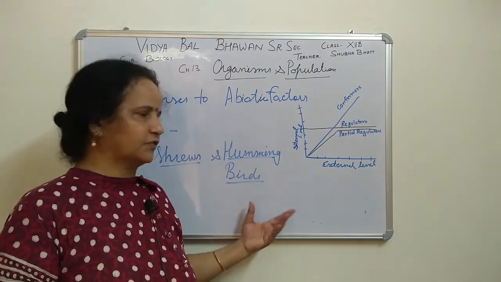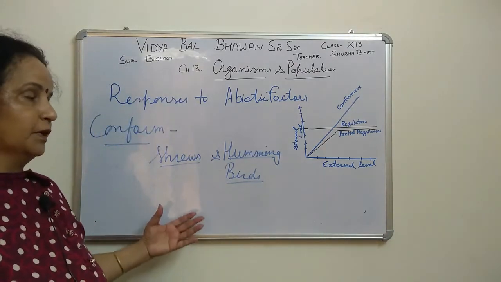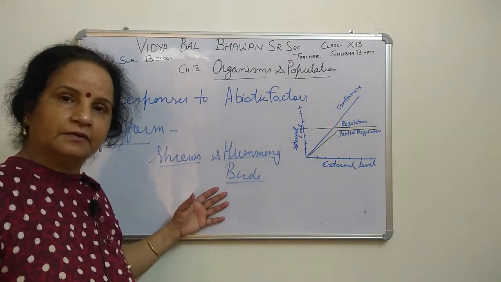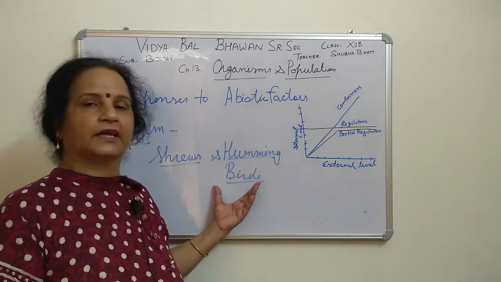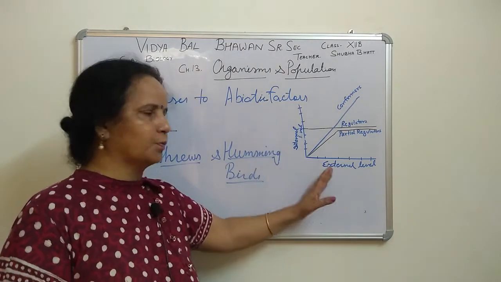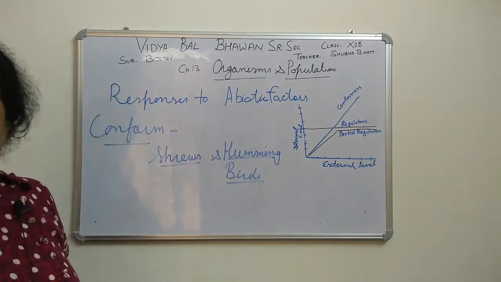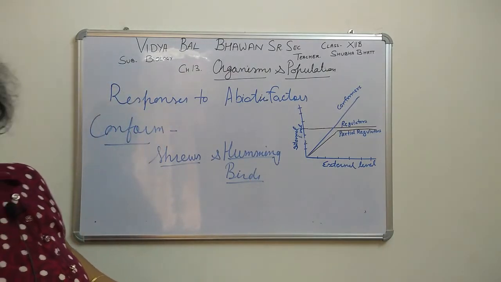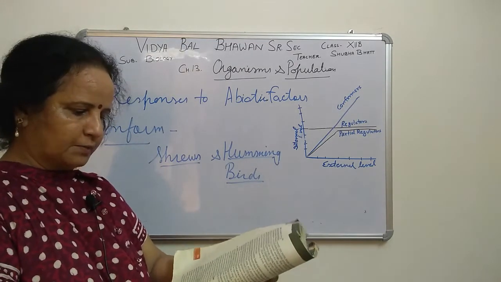So whatever the stressful conditions are, they have to cope up. They are not regulators, they are not maintaining their internal temperature, but they have to cope up with this. Now the conformers are a very important question in your book. You can underline it also. In your book, it is given on page number 224. Yes, you can mark it there.